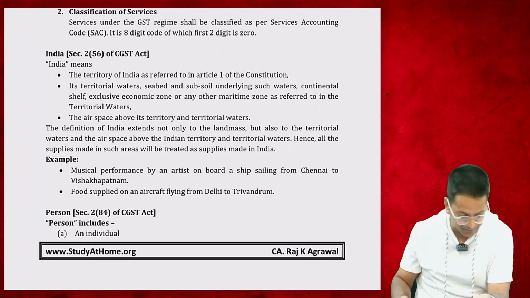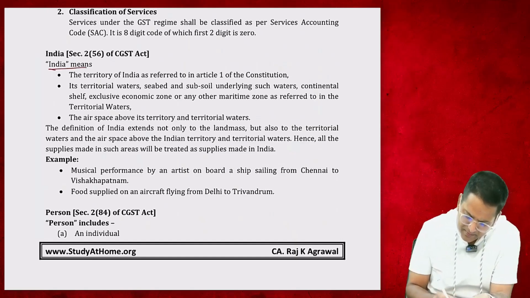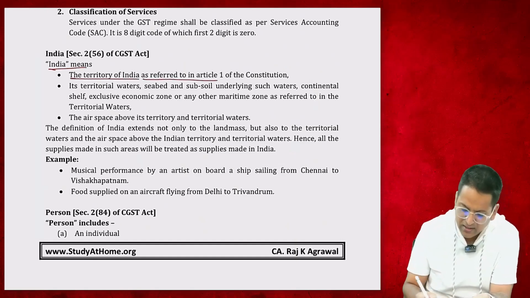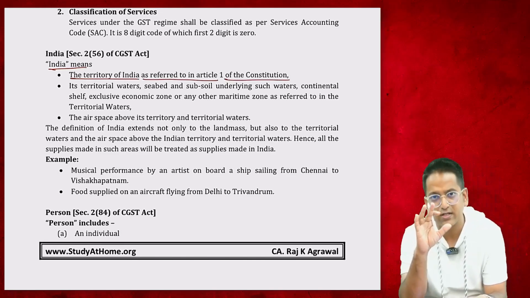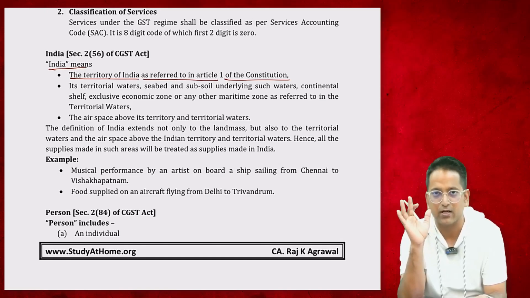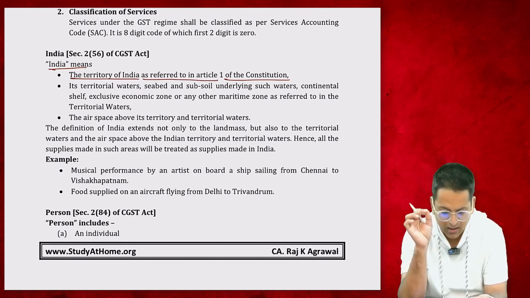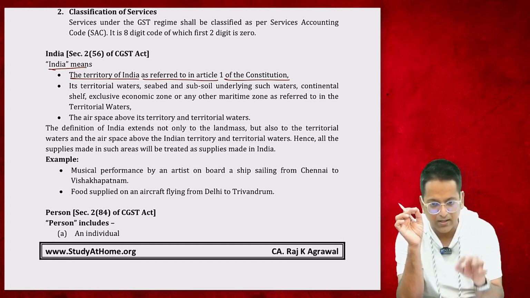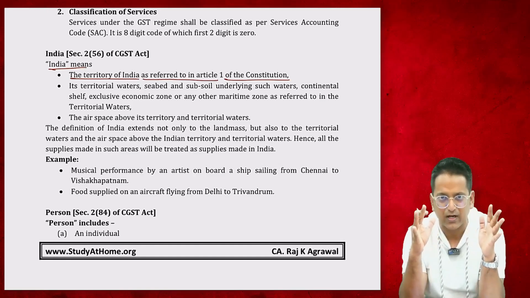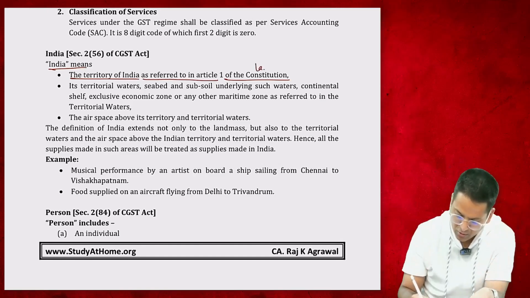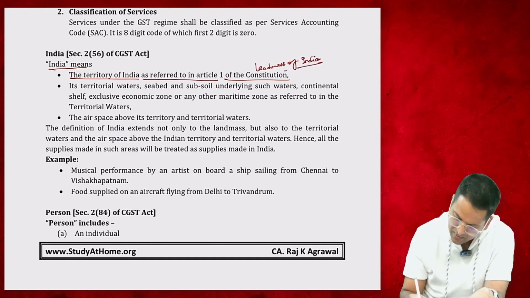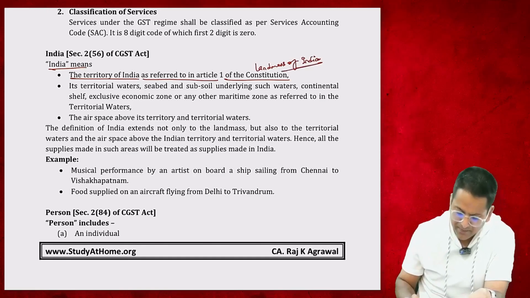So let's see. It says that India means the territory of India as referred to in Article 1 of the Constitution. The territory of India mentioned in Article 1 of our Constitution is what constitutes India. So what's written in Article 1? Territory of India means the landmass of India. India's land is India. Constitution only states this much.